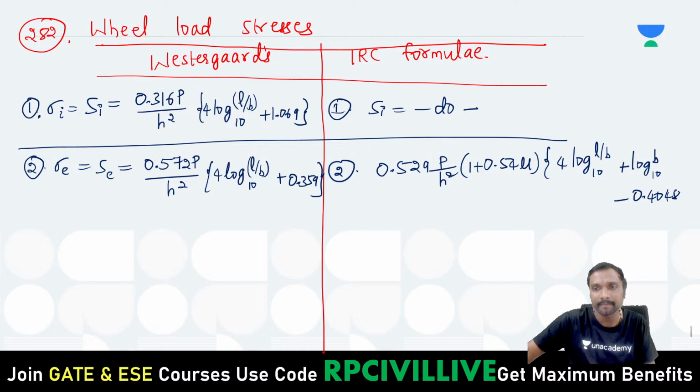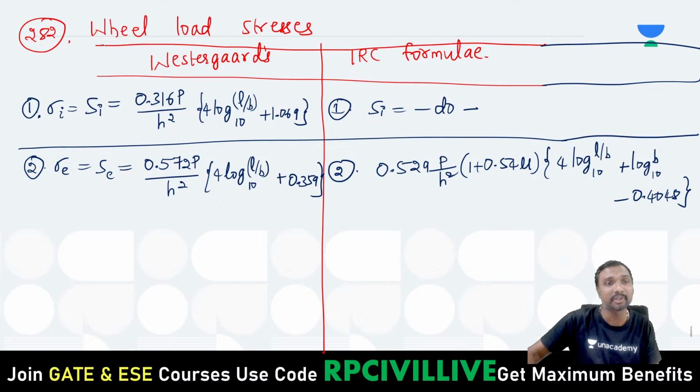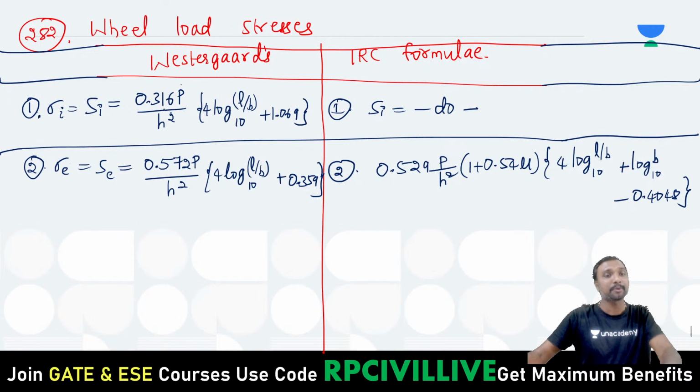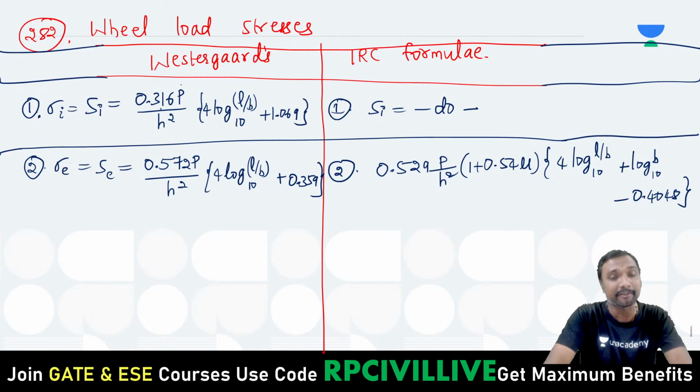Sir, do we need to remember all these equations? No, but remember the approximate variation of the expression. You should identify that stress is directly proportional to P and inversely proportional to H square, and what parameters are involved in this. Those things you have to remember, but don't remember the exact expression.